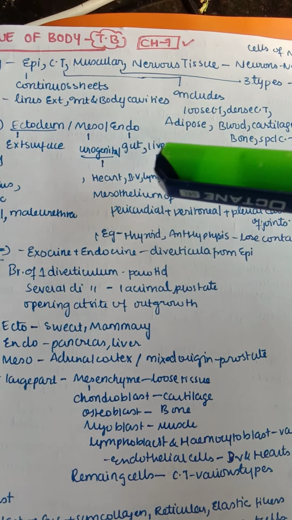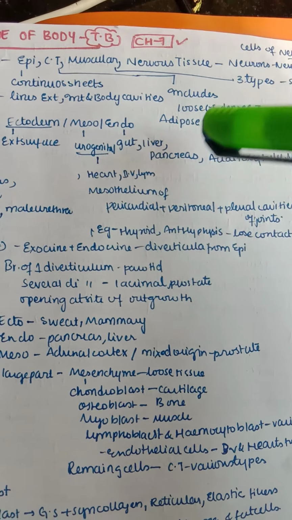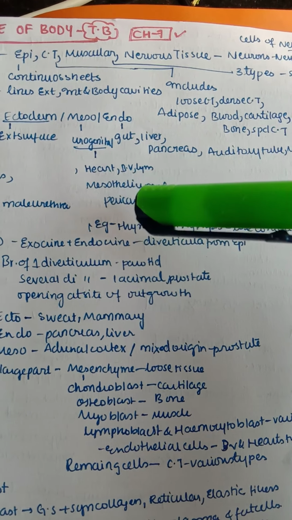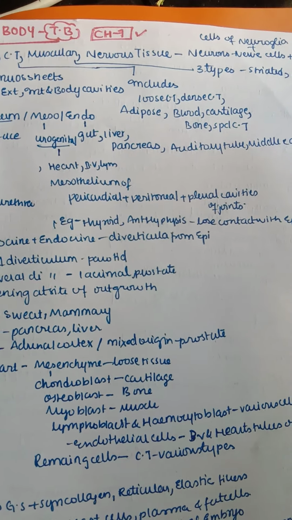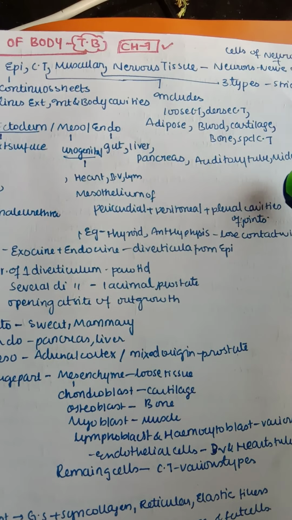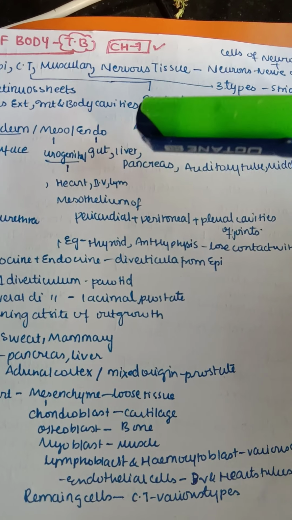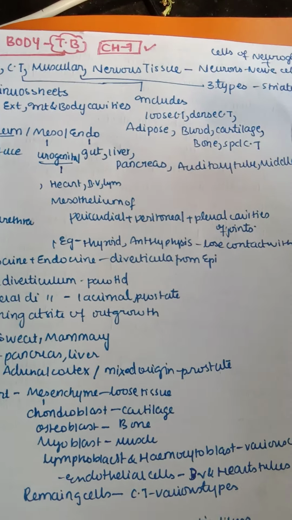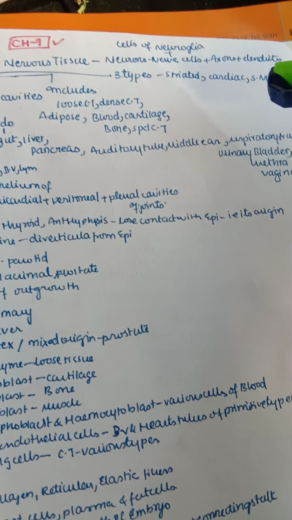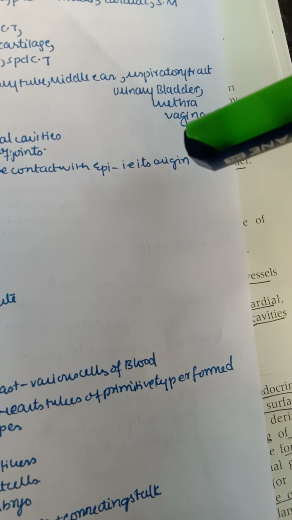As the name suggests, it lines all the urinary cavities, genital tracts, etc. It also covers the heart, blood vessels, lymphatics, and the mesothelium of the pericardial, peritoneal, and pleural cavities and joints. Next, endoderm-derived epithelium lines the gut, liver, pancreas, auditory tube, middle ear, respiratory tract, urinary bladder, urethra, and vagina.